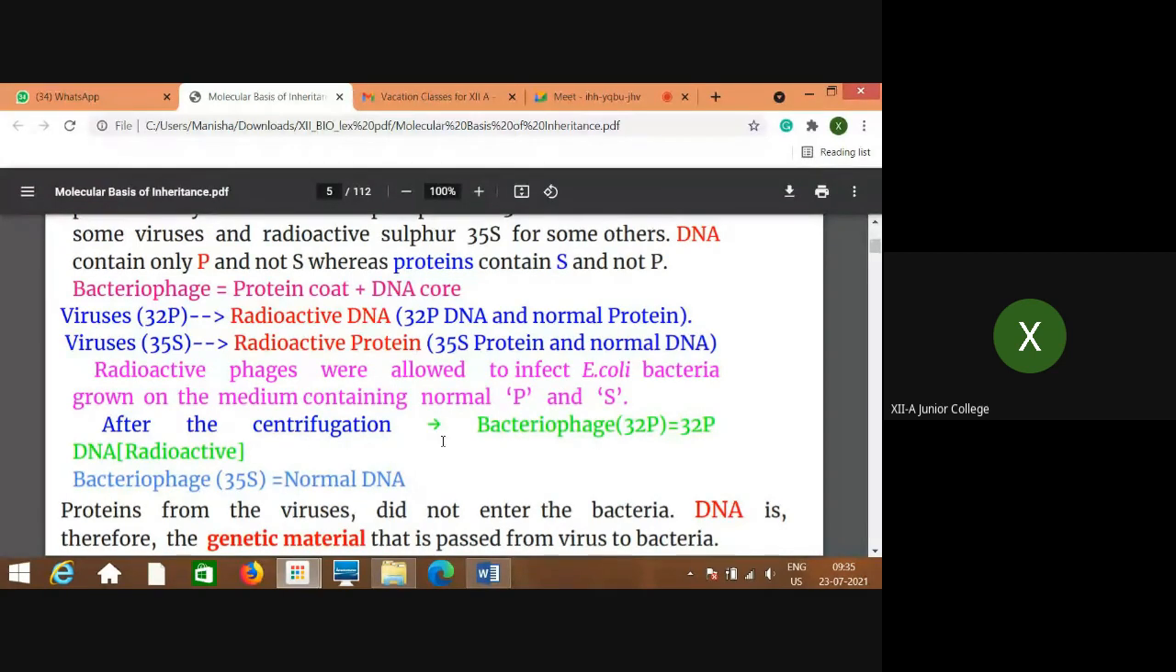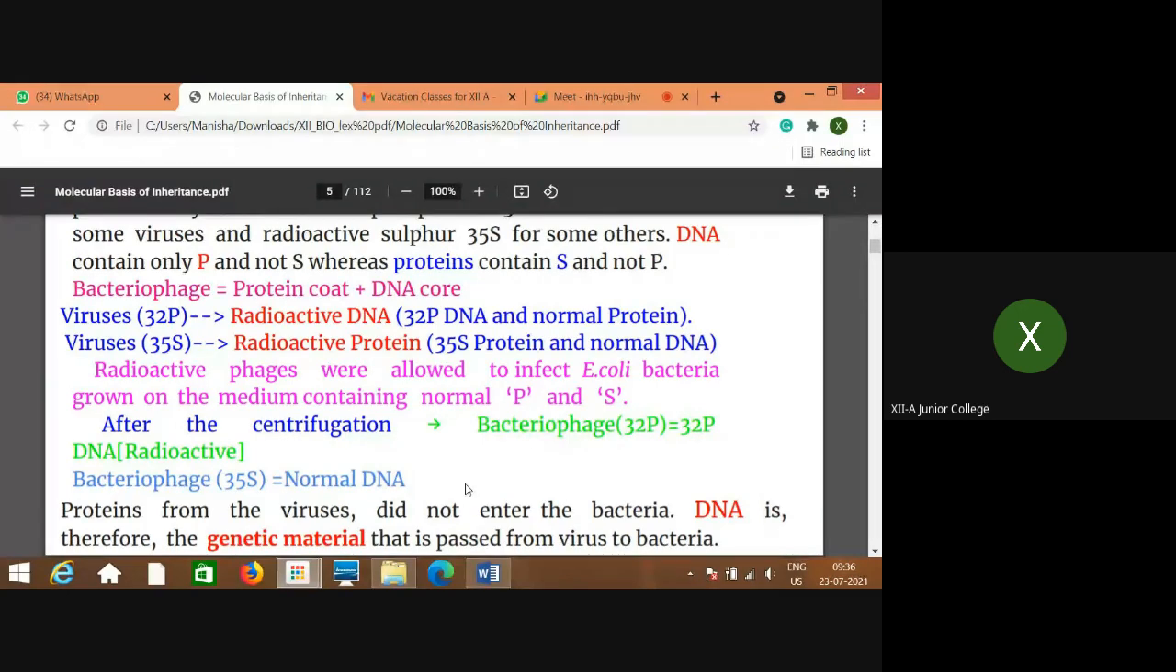After centrifugation, when these two parts, the protein coat and the DNA, were separated, as I told you, centrifugation is done for this purpose only, so that the parts get separated. So the bacteriophage got separated into two parts, the protein part and the core part. That is the coat part and the core part. As you know, the coat is made up of protein and the core is made up of DNA.